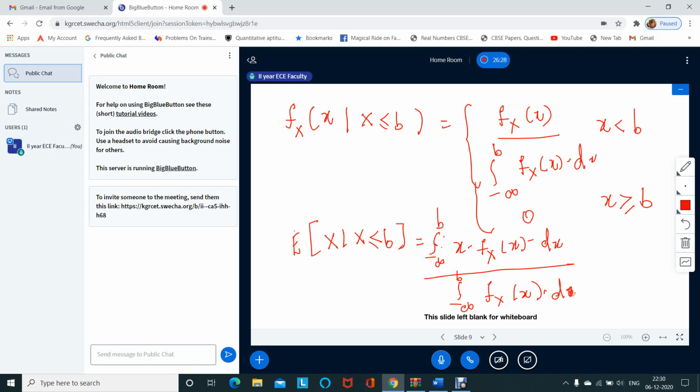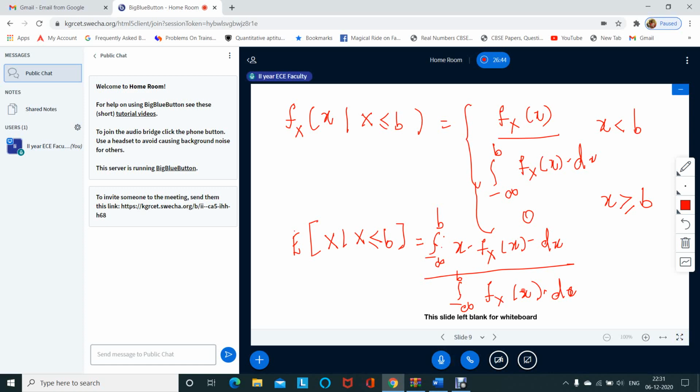In this way we find the conditional expected value for a conditional function.